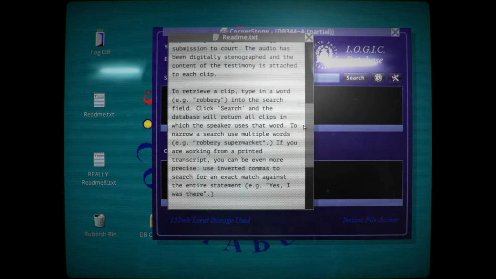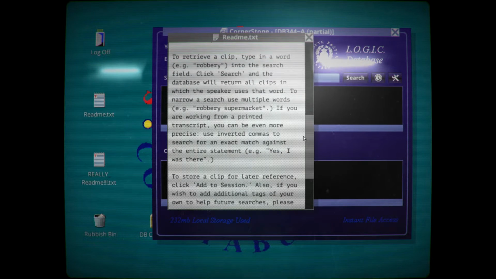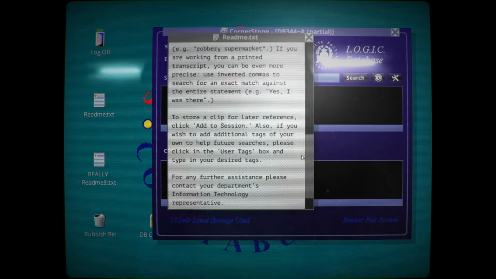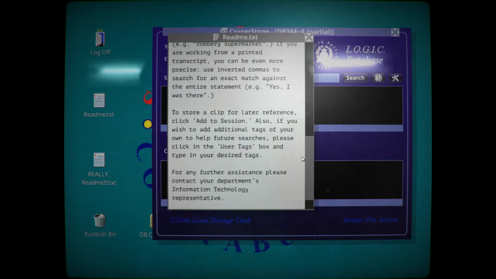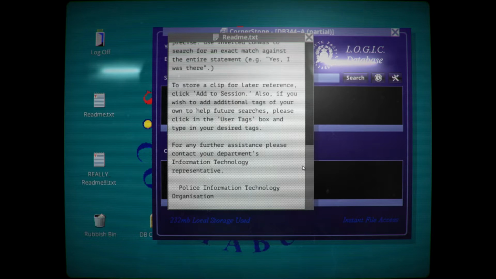To retrieve a clip, type in a word, example robbery, into the search field. Click search and the database will return all clips in which the speaker uses that word. To narrow a search, use multiple words, example robbery supermarket. If you are working from a printed transcript, you can be even more precise. Use inverted commas to search for an exact match against the entire statement. Example, yes, I was there. To store a clip for later reference, click Add to Session. Also, if you wish to add additional tags of your own to help further searches, please click in the User Tags box and type in your desired tags. For any further assistance, please contact your department's information technology representative.